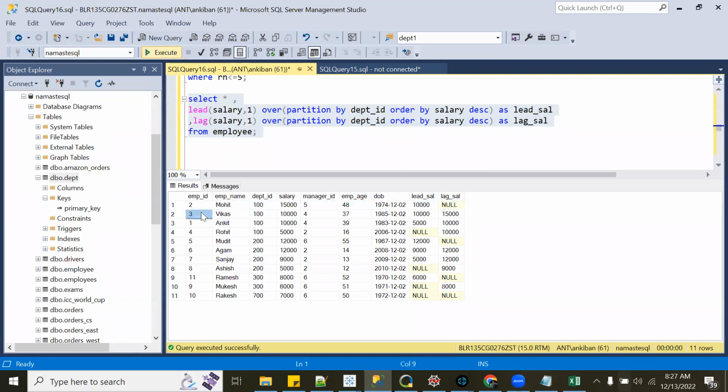Right? So for this first row, there is no previous value, so it is null. For the second row, what is the previous? 15,000, right? So we are showing 15,000 here. For this one, previous is 10,000. So I'm showing 10,000 here. So the first row will always be null.